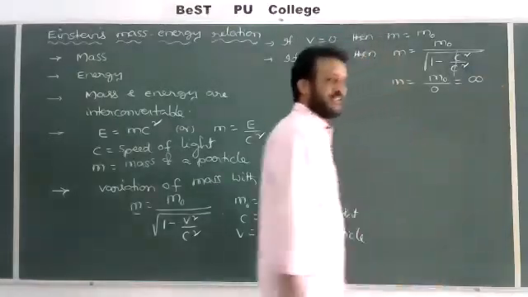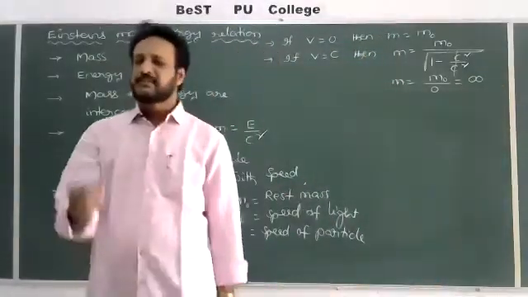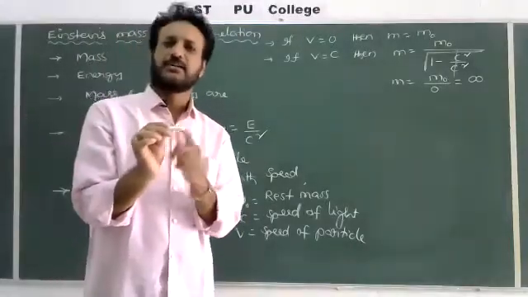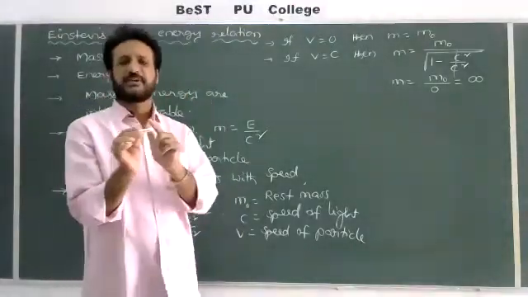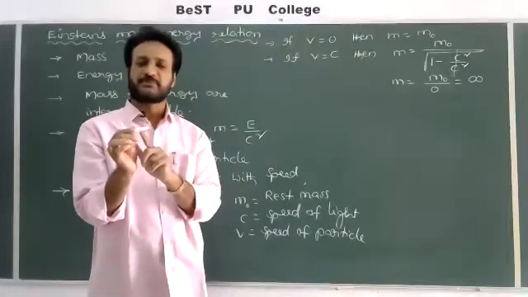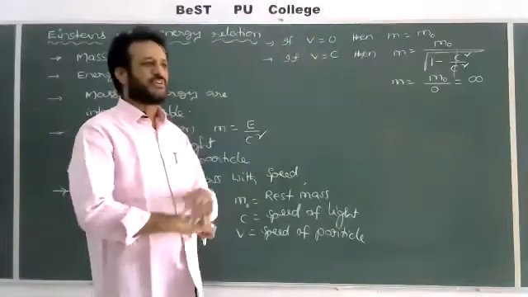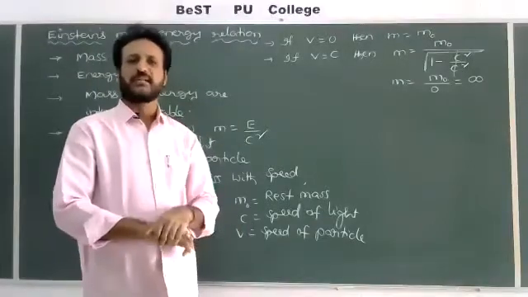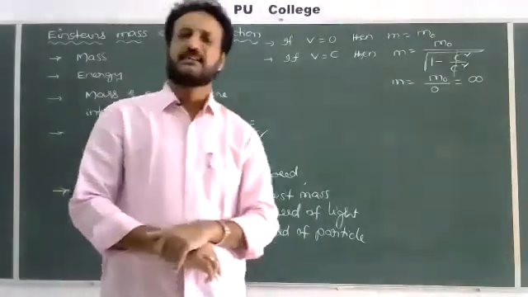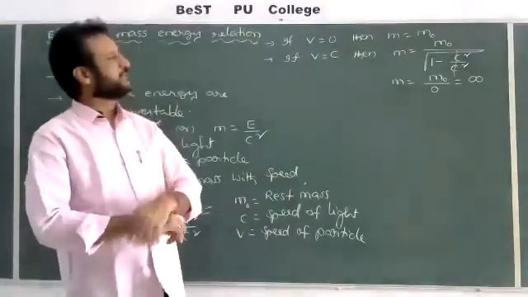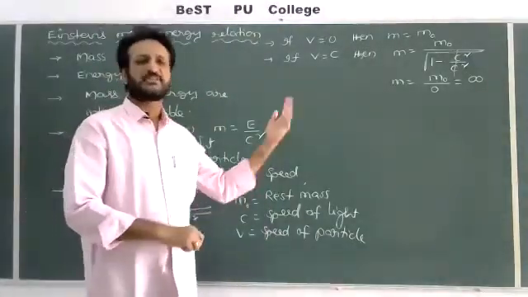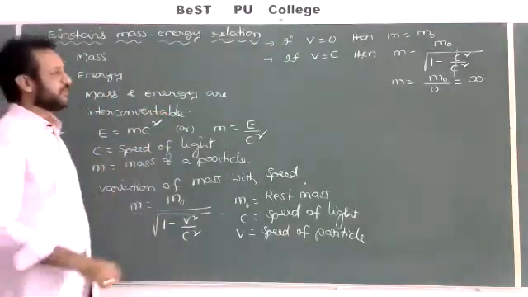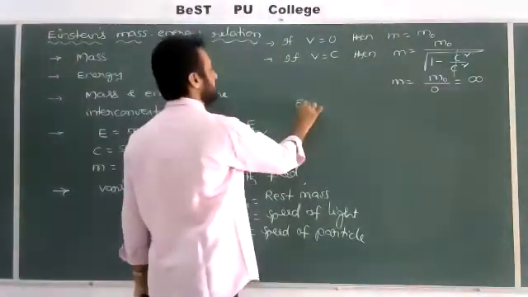Then check, actually a piece of chalk of 10 grams is there at rest. When the same piece of chalk, if you imagine moving with the speed of light, then what is the mass of the piece of chalk? Infinite. So the mass of the body is not constant throughout the universe. Only under suitable conditions it is a constant. But whenever the particle is moving with very high speeds, the mass also changes. That concept was given by Einstein. So from this we can say one example.